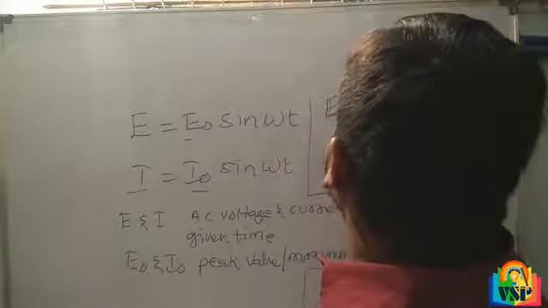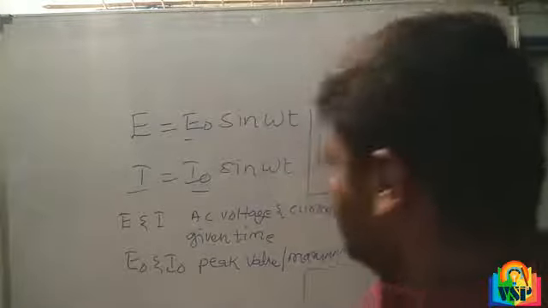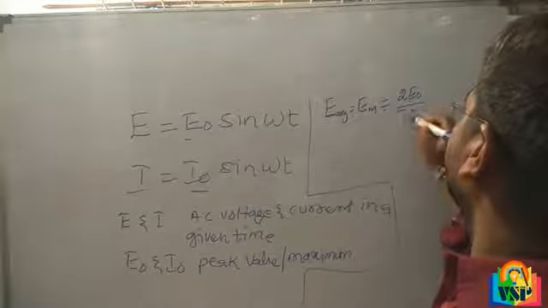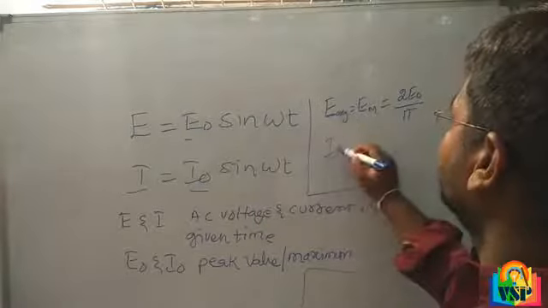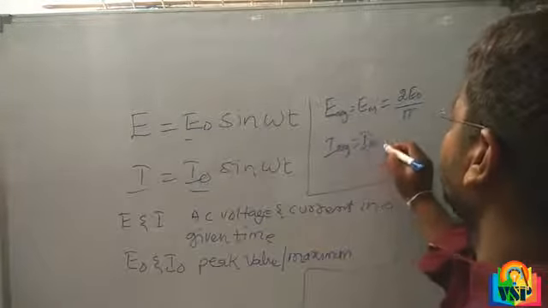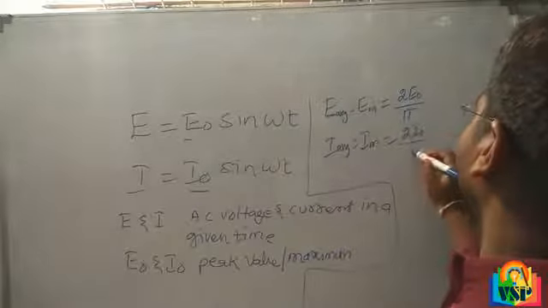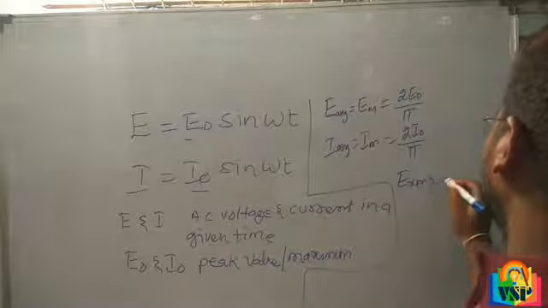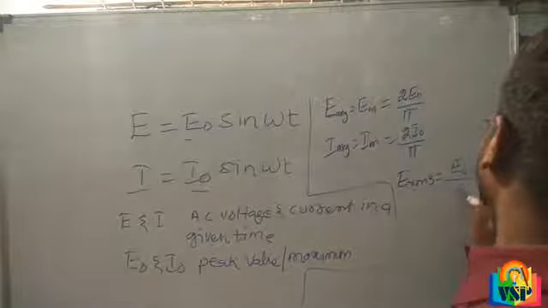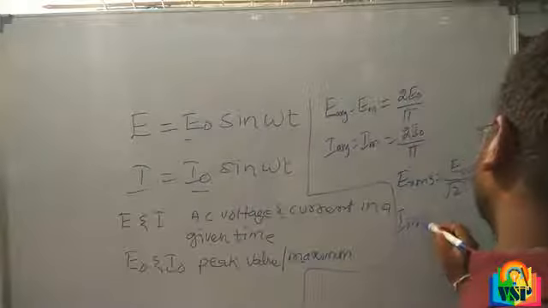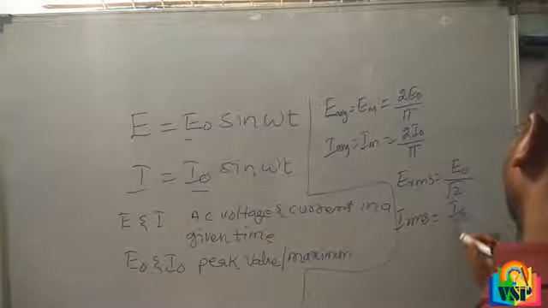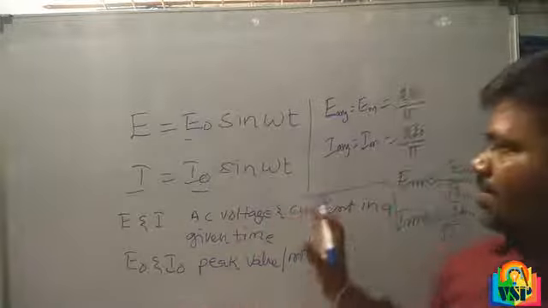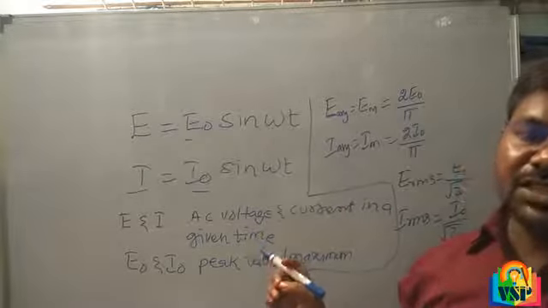Already we know that E average, or E mean, is equal to 2 into E naught by pi. I average is equal to 2 into I naught divided by pi. Next RMS: E RMS is equal to E naught divided by root 2. I RMS is equal to I naught by root 2. So this is the introduction and very important formulas. Just remember it.